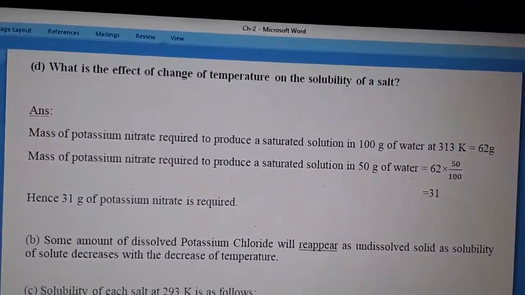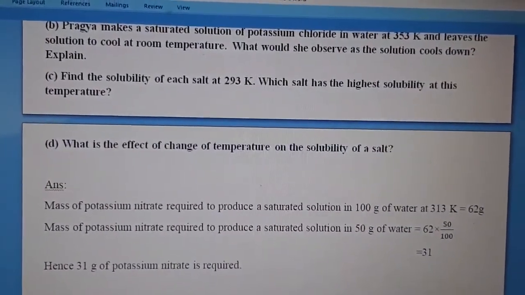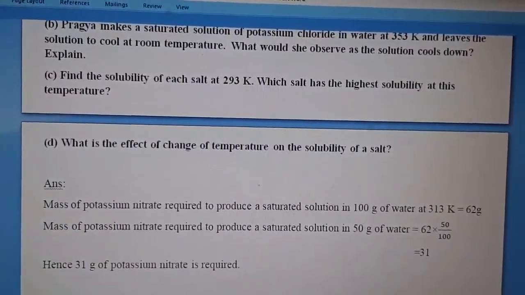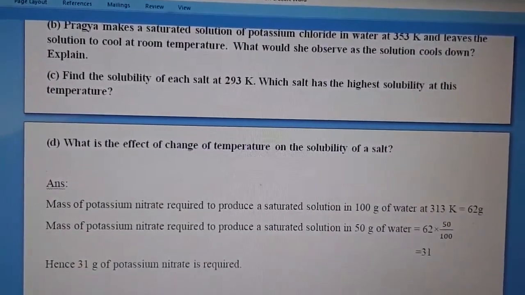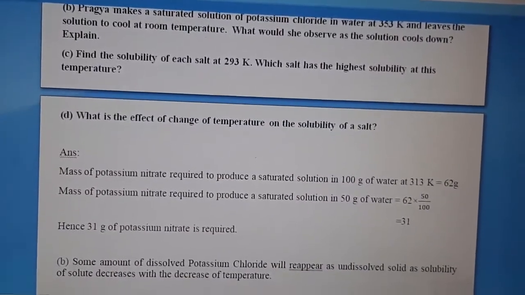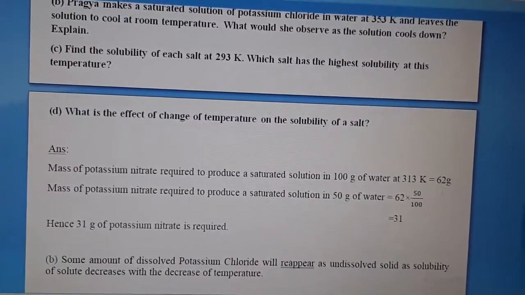Now B part. B part is saying that Pragya makes a saturated solution of potassium chloride at 353 Kelvin and leaves the solution to cool at room temperature. So what would she observe as the solution cools down? Now, if the solution is cooling down, it means the temperature is decreasing.